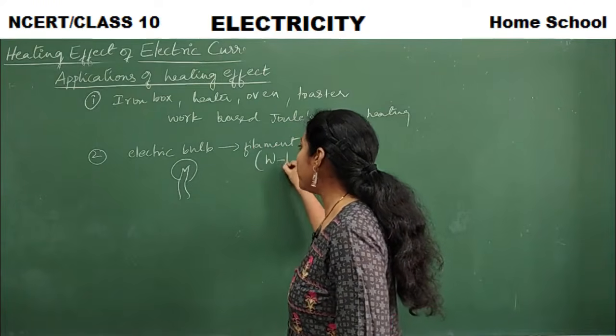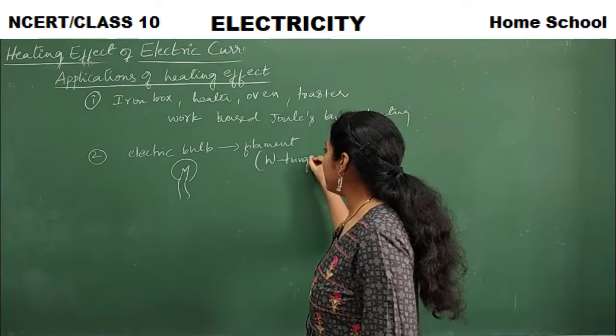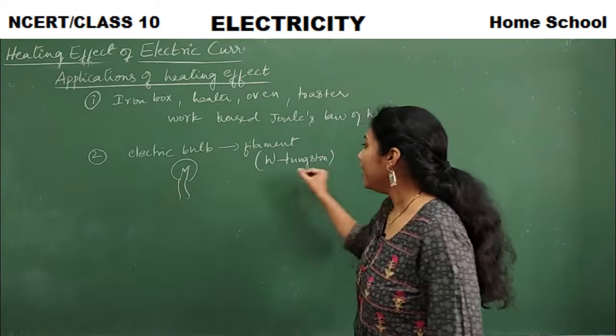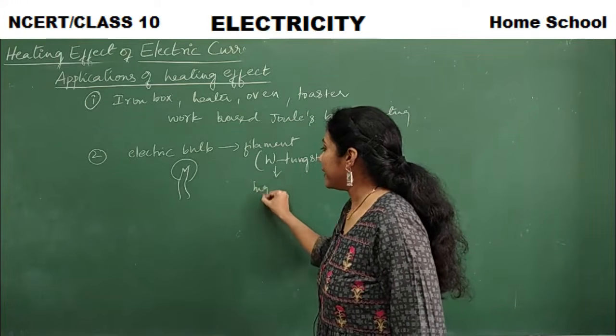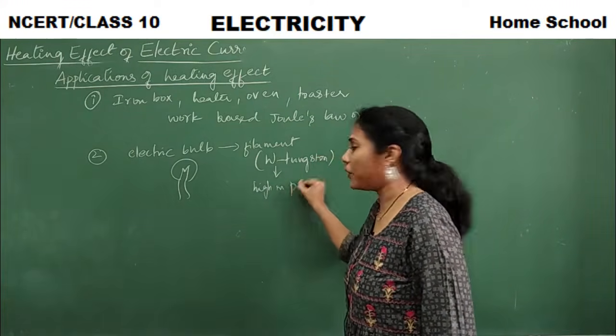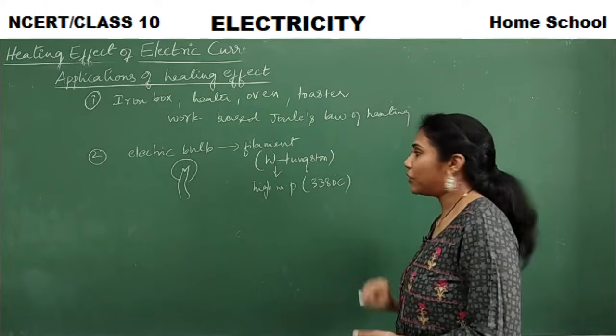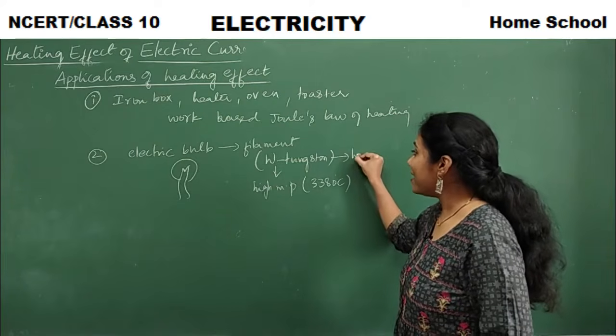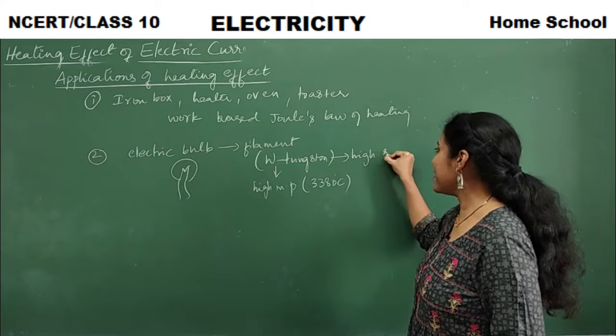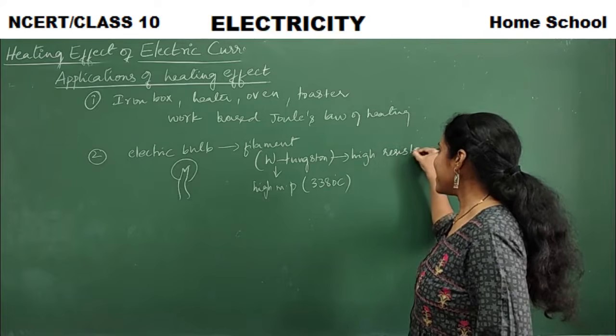Tungsten is a very hard metal which has a high melting point, around 3380 degrees centigrade. And this tungsten has very high resistance.